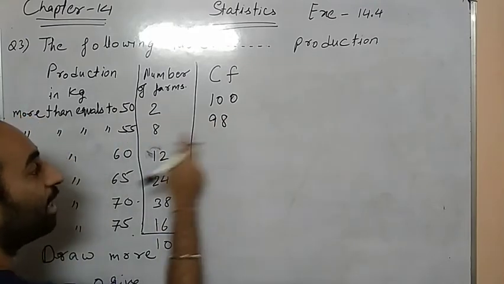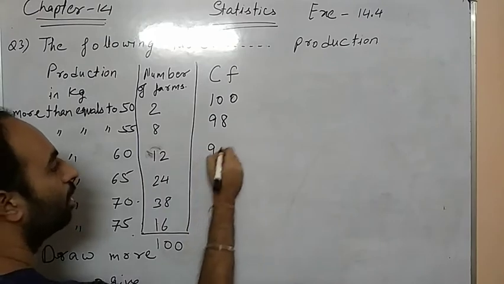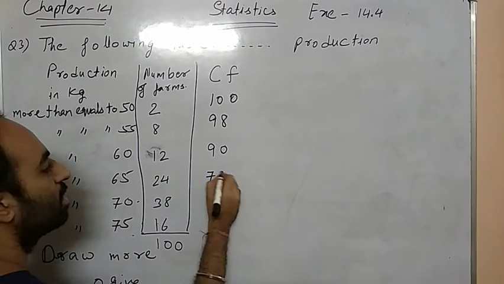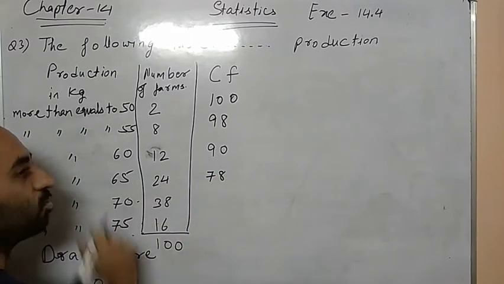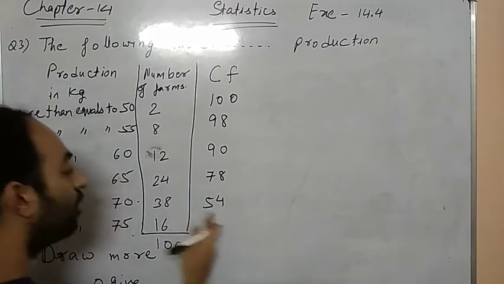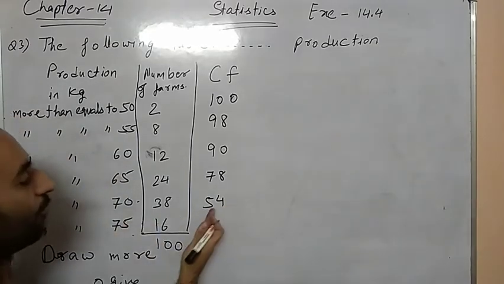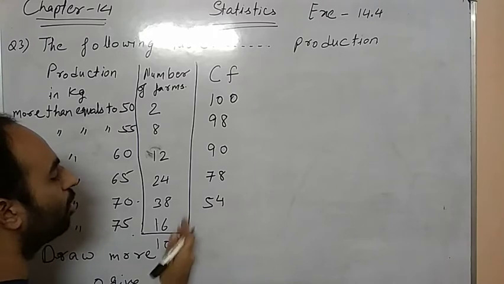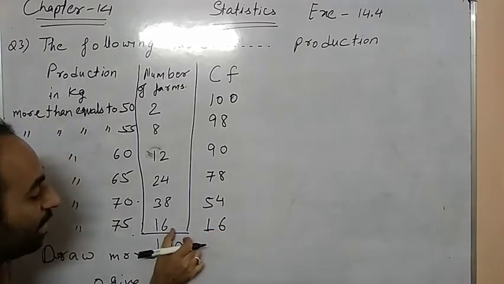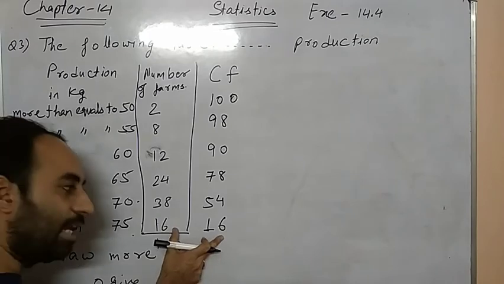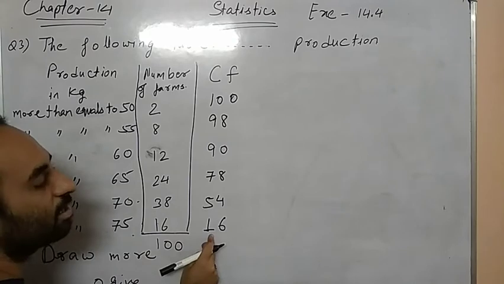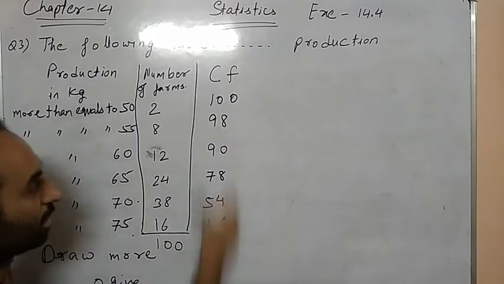Now 100 minus 2, what did you get? 98. 98 minus 8 gives 90. 90 minus 12 gives 78. 78 minus 24 gives 54. Now 54 minus 38 gives 16. After that, 16 remains, and this matches the last frequency, 16. It means that our subtraction is correct. This always matches, so it shows that our calculation is correct.